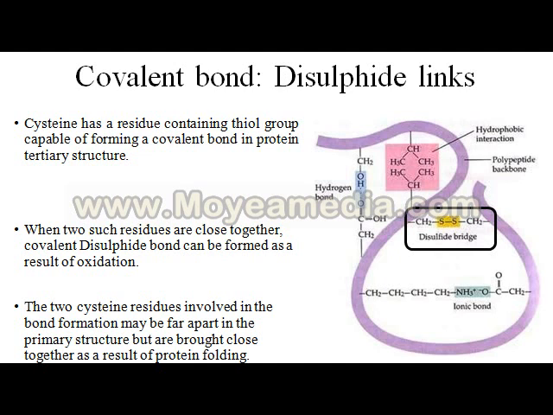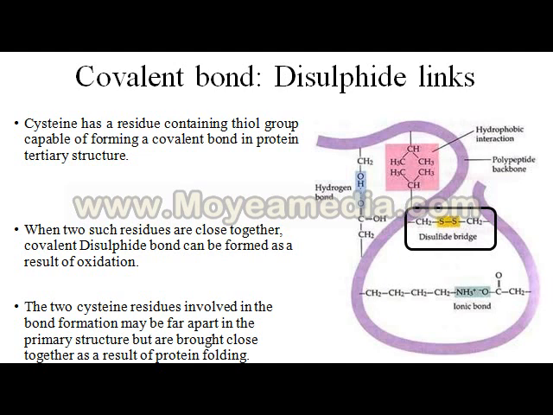When the chain turns and another CH2S comes close to that part, both sulfur atoms come close and form a bond, the disulfide bond. This makes that part of the chain an internal bond, so the chain remains close, so we can say folded. So this is a disulfide bond, a covalent bond.